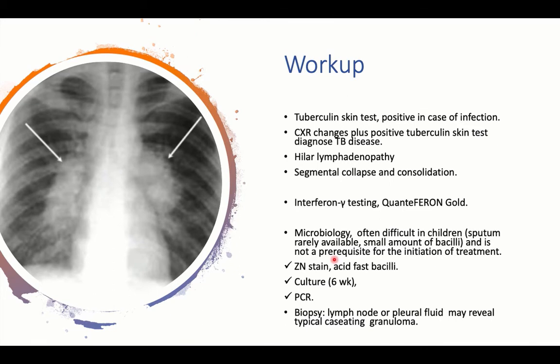with antituberculous therapy. Okay, so if we get a specimen, either in the form of bronchoalveolar lavage, a pleural fluid, or nasogastric lavage, we would search for the organism by Ziehl-Neelsen stain to detect the presence of acid-fast bacilli. This is diagnostic. Also specific cultures for TB, waiting for about 6 weeks for growth. PCR for TB can also be done on the specimen. Sometimes a biopsy from a lymph node or pleural fluid can reveal the typical caseating granuloma characteristic of TB.